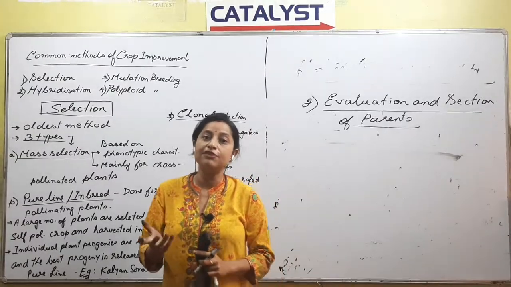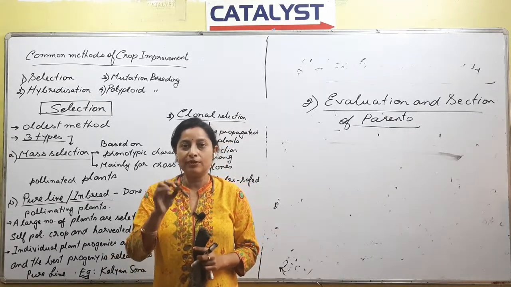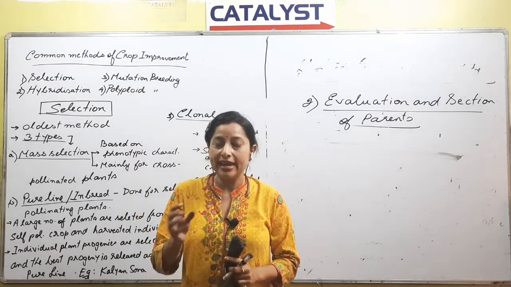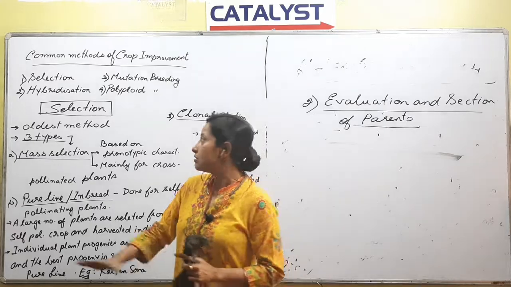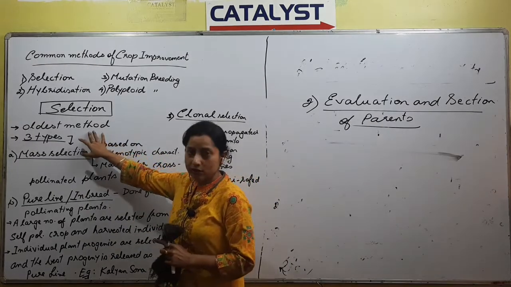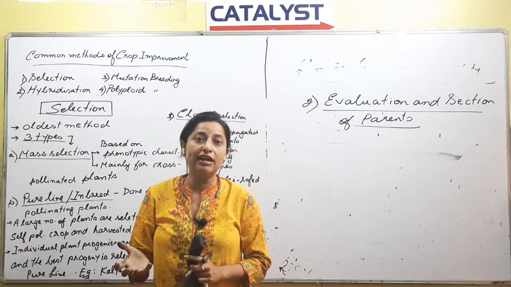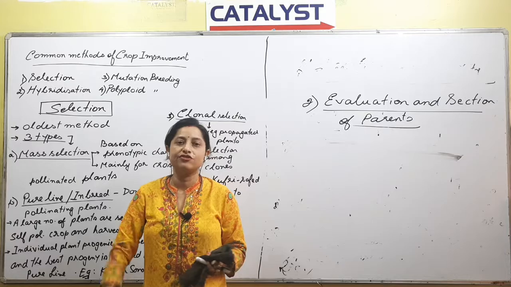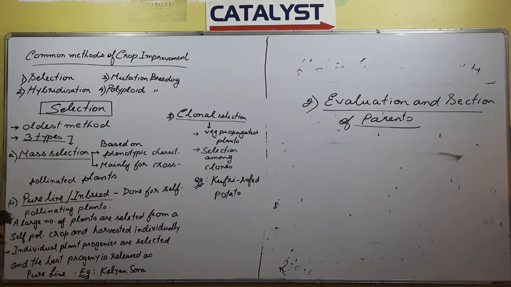There should be the first person who said that this is something to be eaten, right? Who said that we can eat this variety of rice, this variety of mango? Some prehistoric people did, right? So selection is considered to be the oldest method. Second point is that almost the entire food that we have, most of it has been selected by prehistoric people, right?